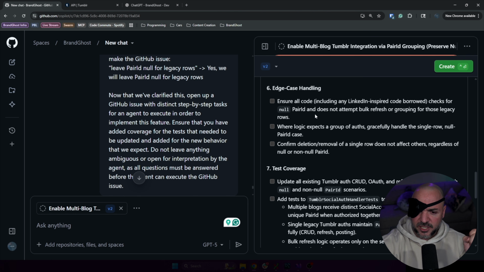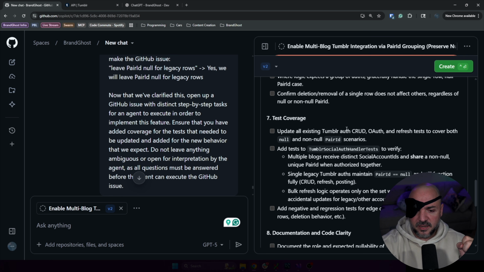Ensure all code checks for null pair ID, where logic expects groups of auths. Gracefully handle single row null pair ID case. Yeah. And then test coverage.